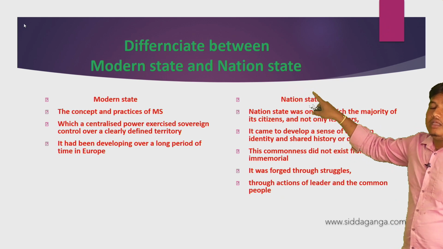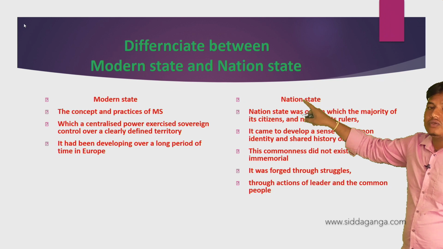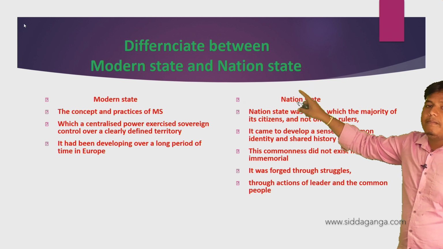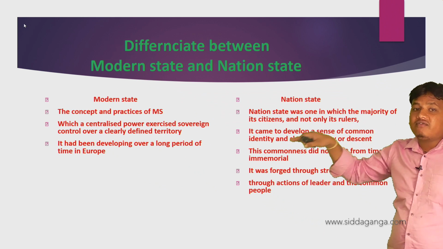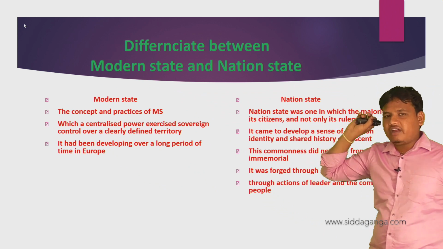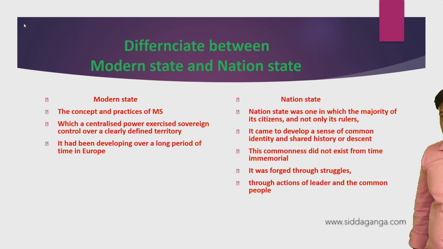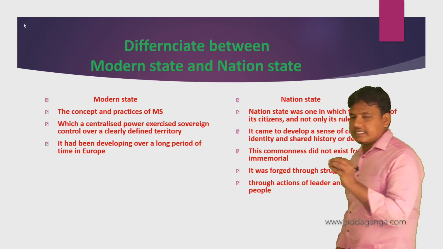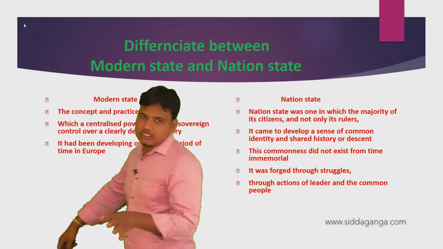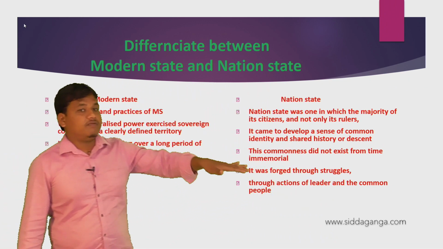Modern state, the king has to centralize the power over the territory. It had been developed over a long period of time in Europe. For example, France ruled over Sicily and Naples of Italy. How did France get this land? Due to the wars. Long period of time in Europe.